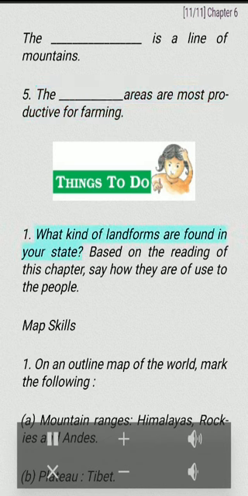1. What kind of landforms are found in your state? Based on the reading of this chapter, say how they are of use to the people. Map skills. 1. On an outline map of the world, mark the following.